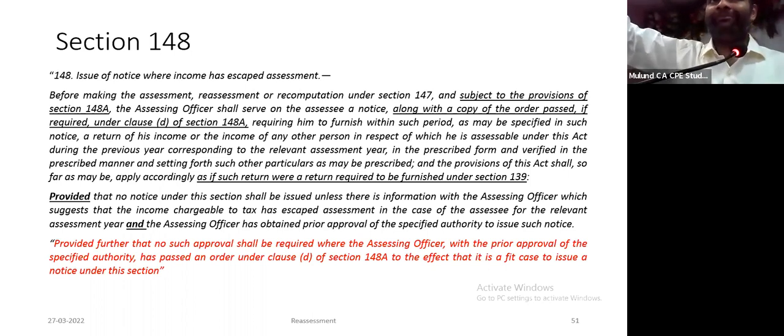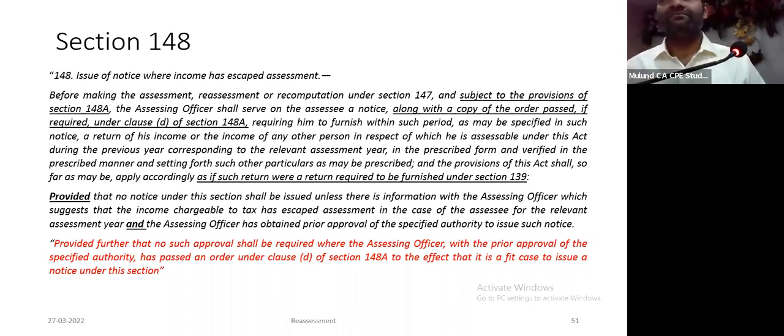The Finance Bill has only been passed by the Lok Sabha, not yet passed by Rajya Sabha, and the assent of the President has not yet been received. It is not an Act at this stage, it will become an Act. Therefore, I am saying that these red items are proposed amendments in the Income Tax Act.